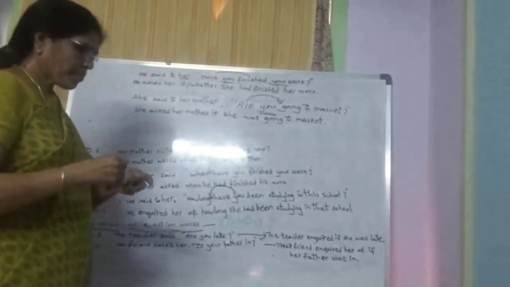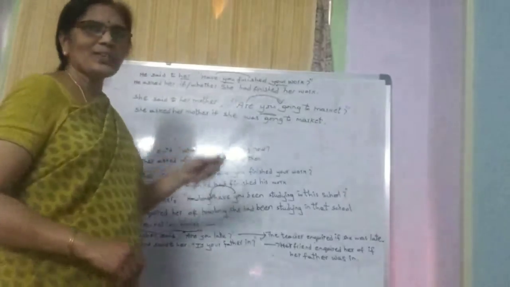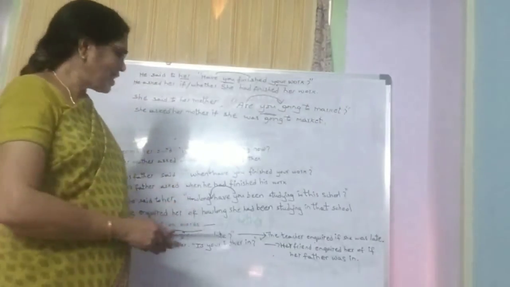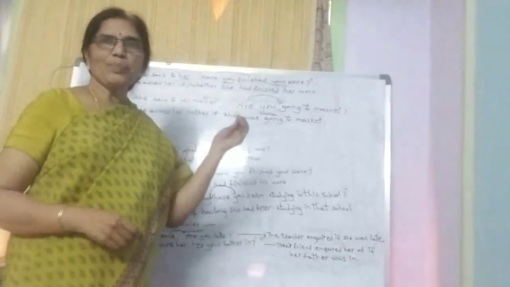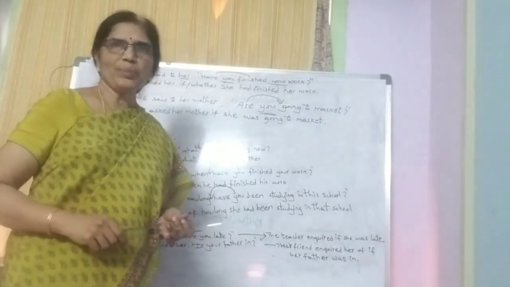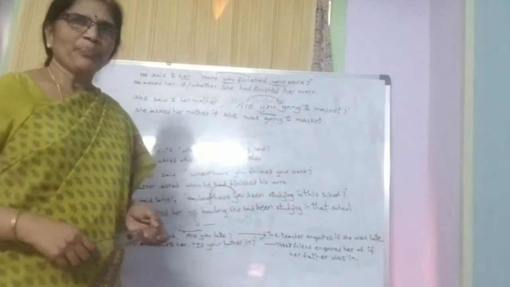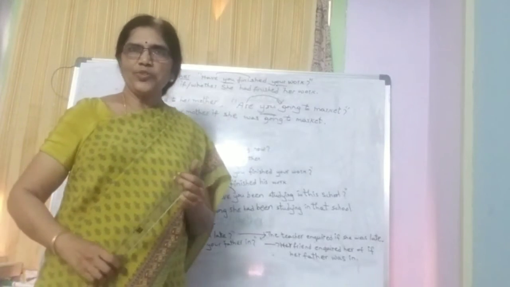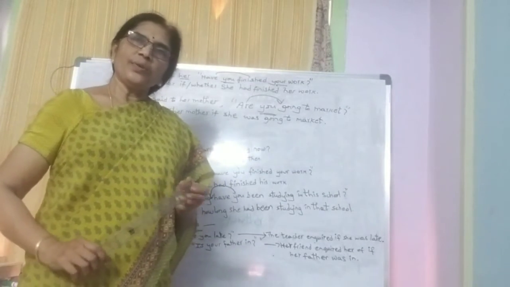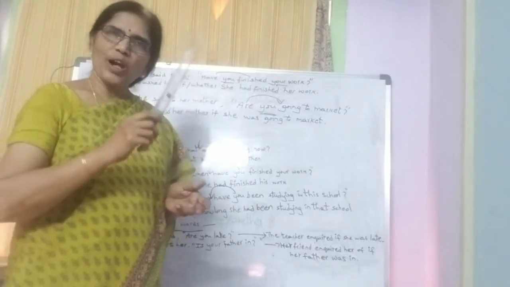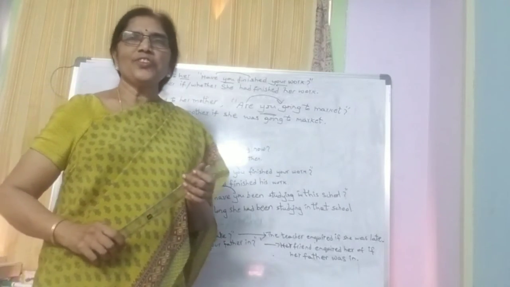Okay, children? Now, present continuous changes into past continuous. Present simple changes into past simple. Present perfect changes into past perfect. Present perfect continuous changes into past perfect continuous, children. I think it's very clear to you. If you have any difficulty understanding, you pause the video and go through all those examples right from the beginning, and it will be very clear to you, children.